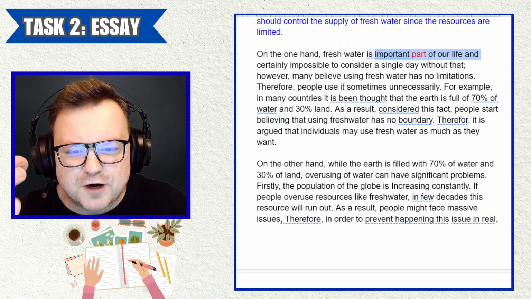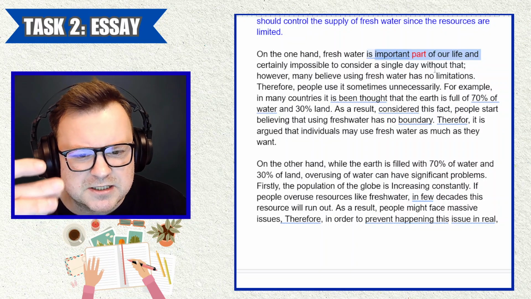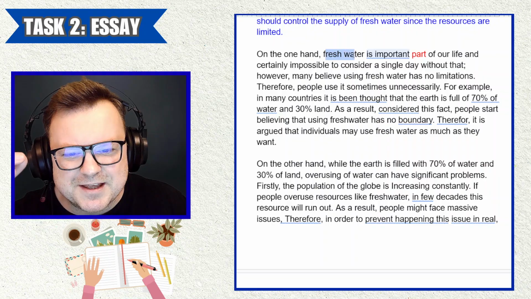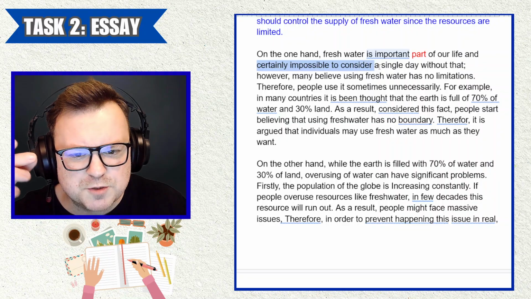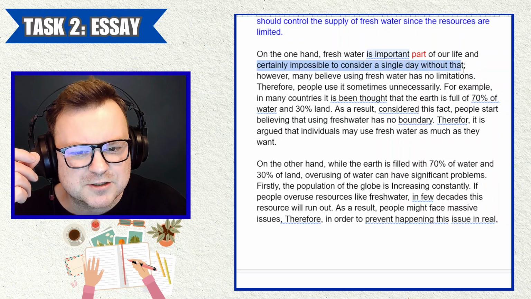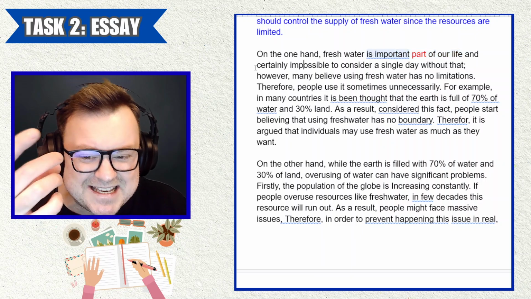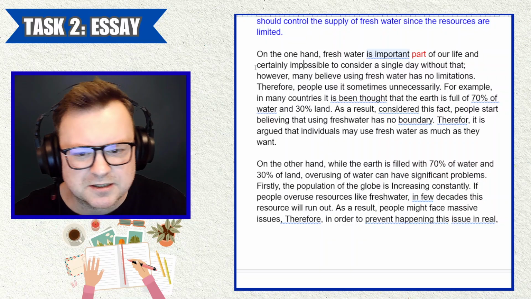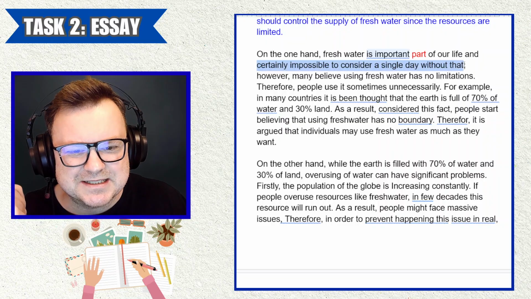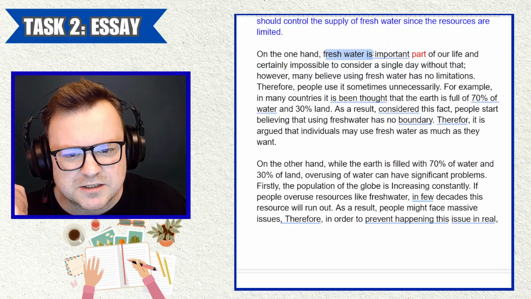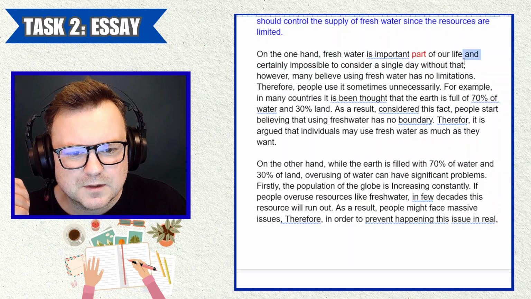On the other hand, fresh water is certainly impossible to consider a single day without that. So this fresh water is certainly impossible to consider a day without that. No, that doesn't work. Is an important part of our life? Yes. And maybe it is impossible to consider. But this certainly impossible doesn't link with fresh water is, and it needs to link. So that's a problem.